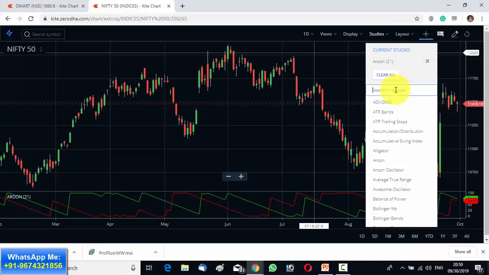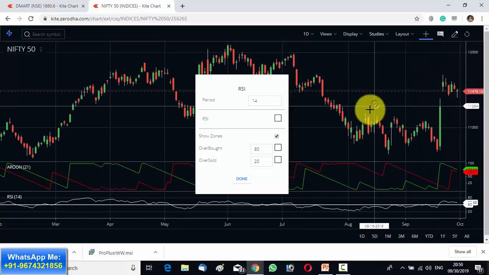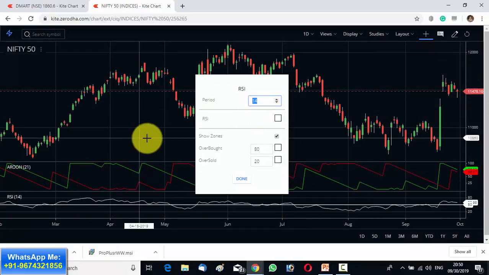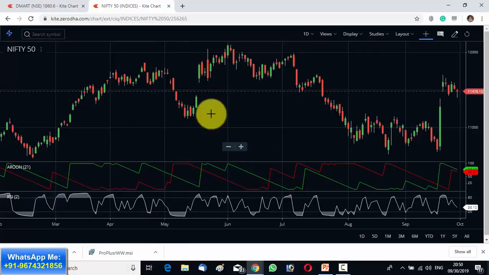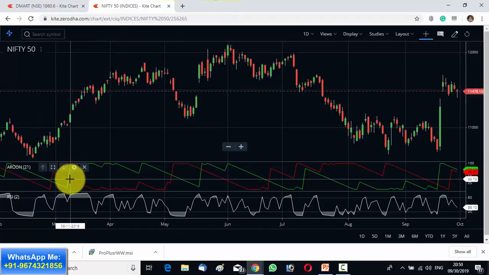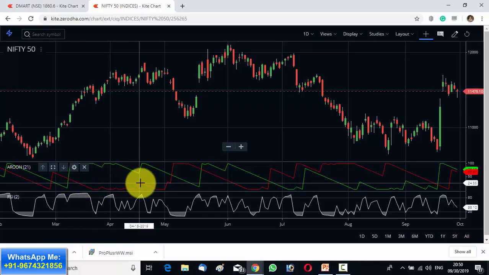From the studies, let us take my favorite indicator, RSI. The RSI default setting is 14, but let me make it 2. So this is a very short period of RSI. Click on done. So you can see here the market is bullish because the Aroon Up is above the Aroon Down. So the market is bullish for a long time.